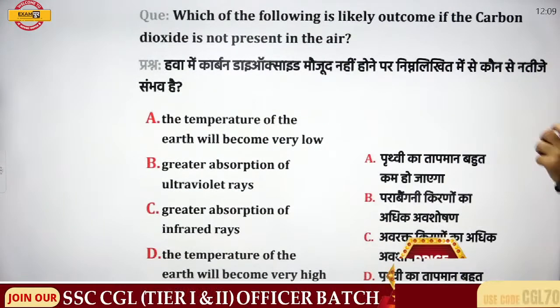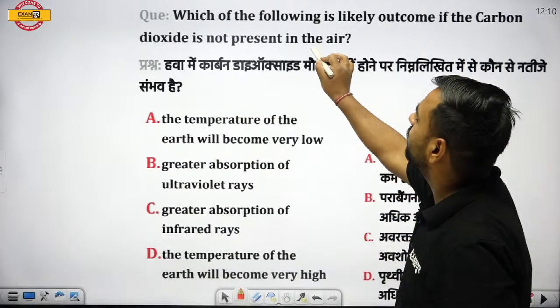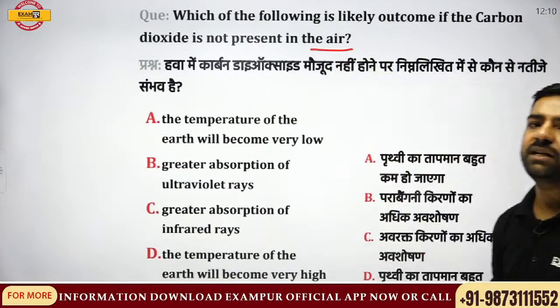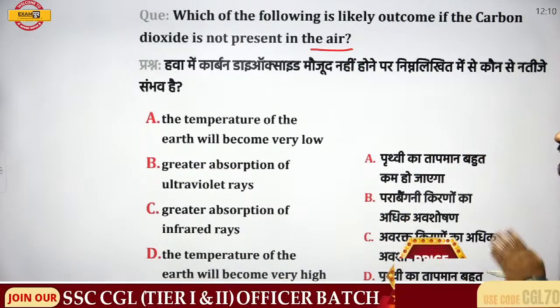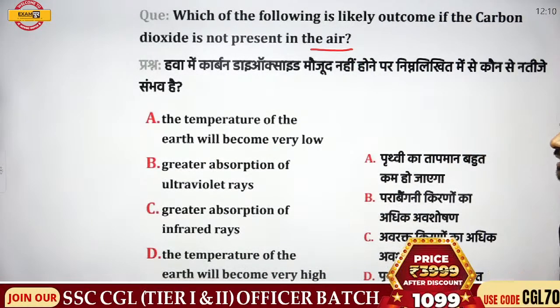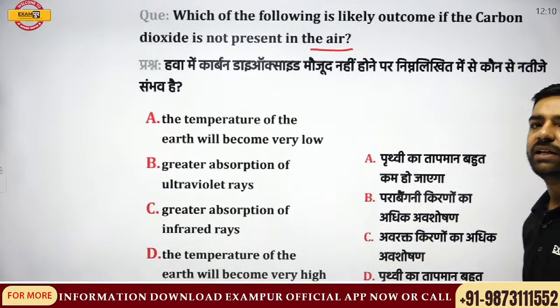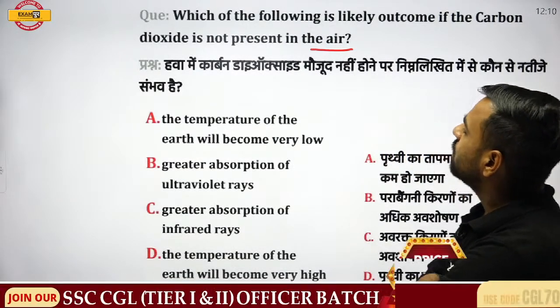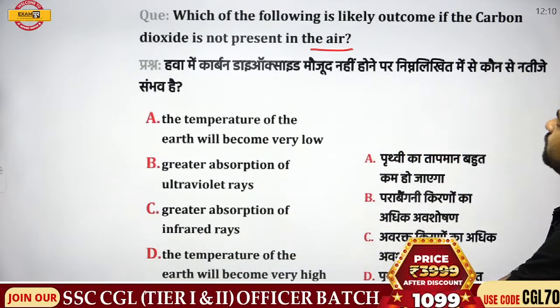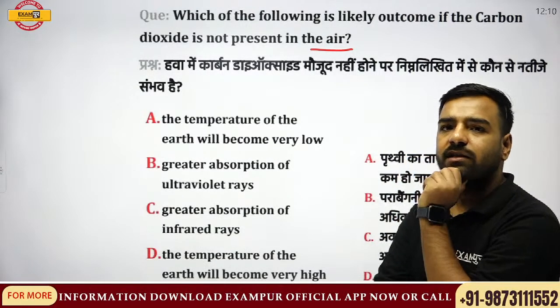Next, which of the following is the likely outcome if carbon dioxide is not present in the air? What will happen if CO2 is absent in the air? The temperature of the earth will become very low, greater absorption of ultraviolet rays, greater absorption of infrared rays, or the temperature of the earth will become very high. What is going to be the correct answer?